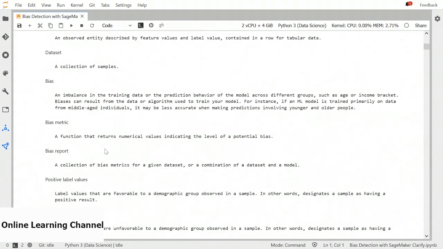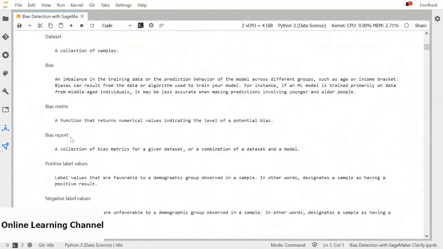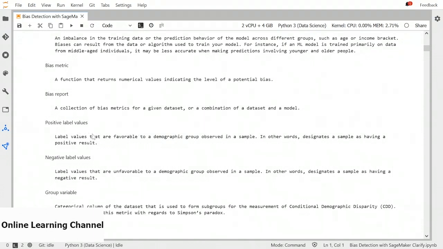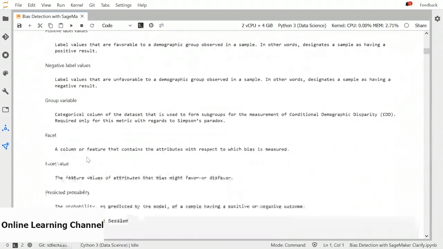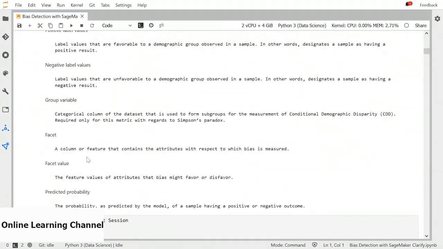We have bias metric. That's a function that would return numerical values indicating the level of a potential bias. And the report would be a collection of metrics for a given dataset. Positive label values are values that are favorable to a demographic group observed in a sample. And then negative label values are unfavorable to a demographic group observed in a sample. We also have a group variable. That would be a column in the dataset that is used to form subgroups for the measurement of conditional demographic disparity.